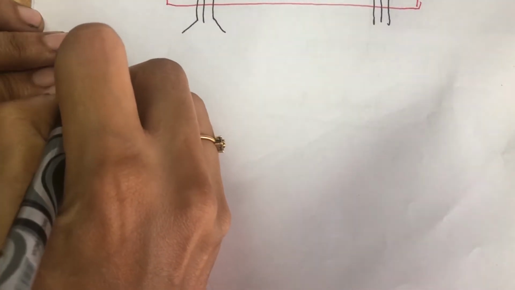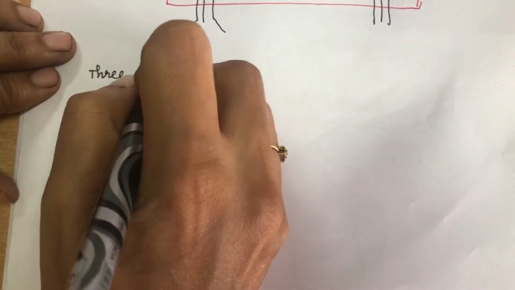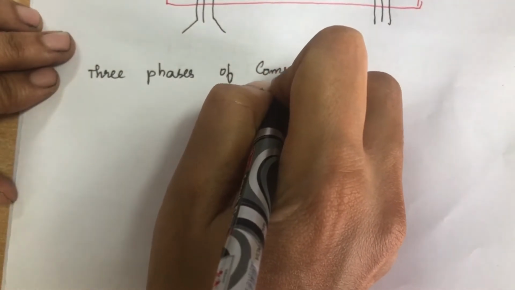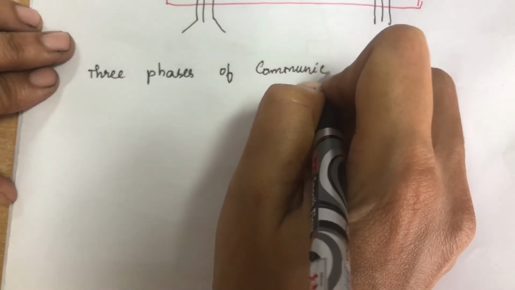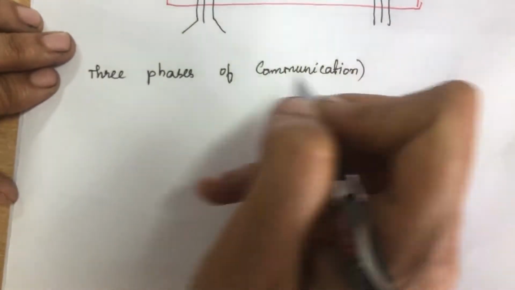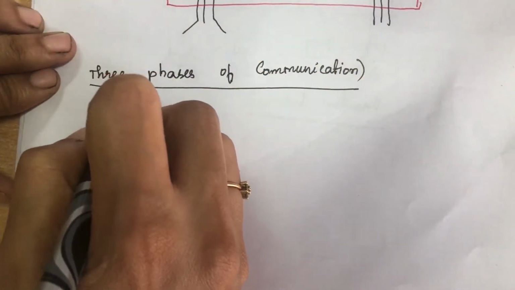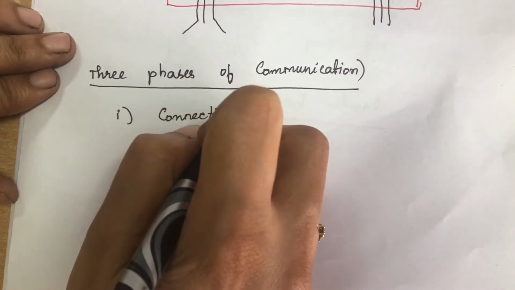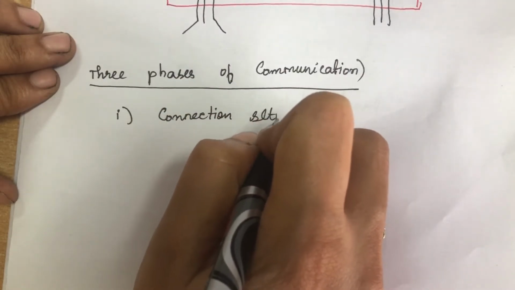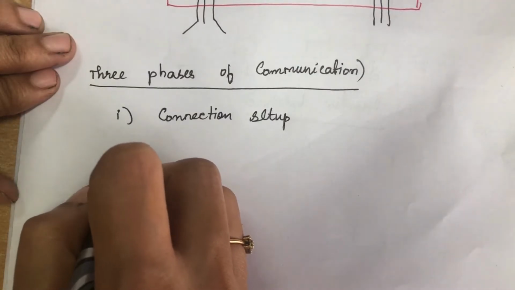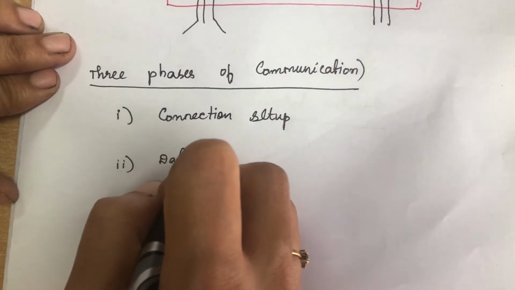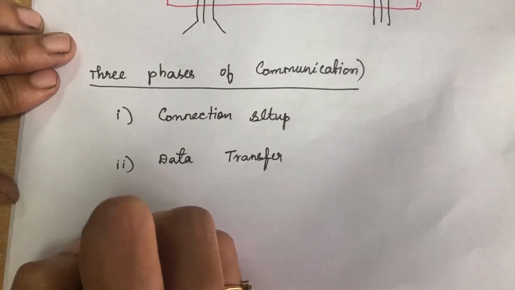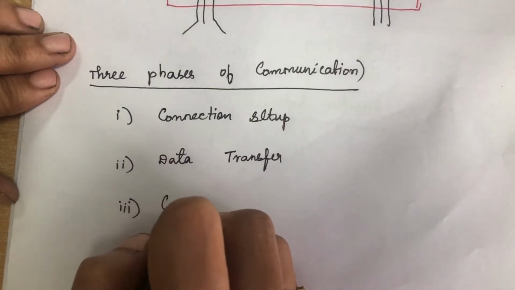Next we will see the three phases of communication. The first one is connection setup, the second is data transfer, and the third is connection teardown.